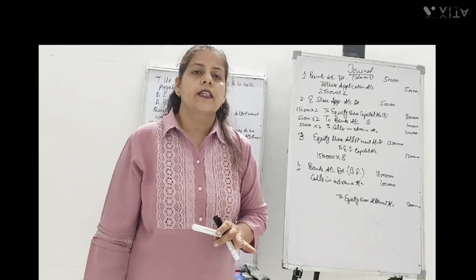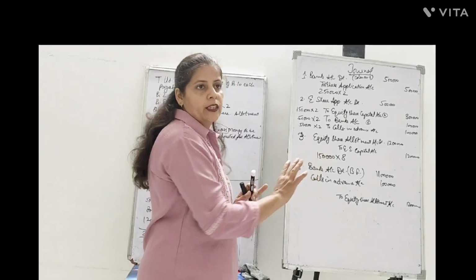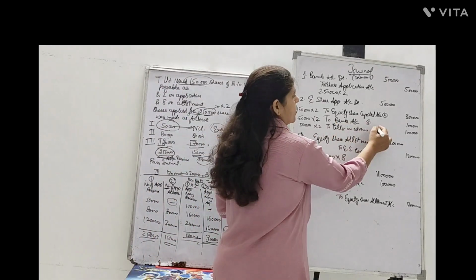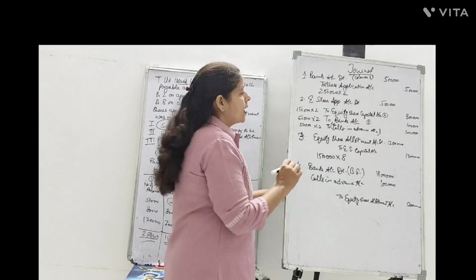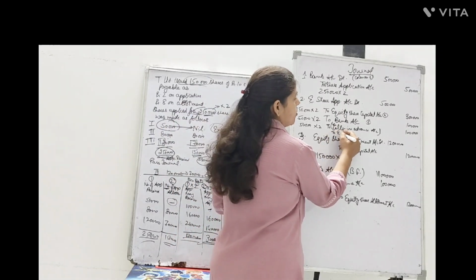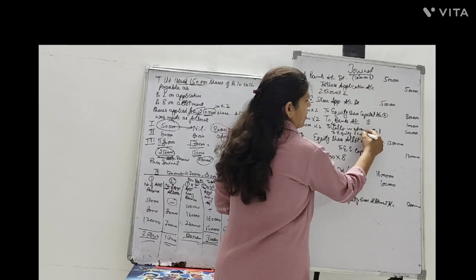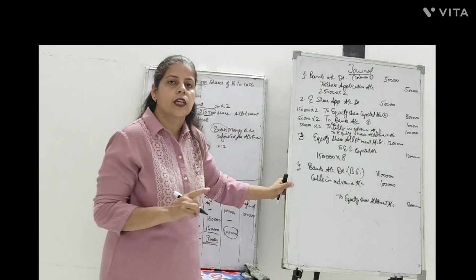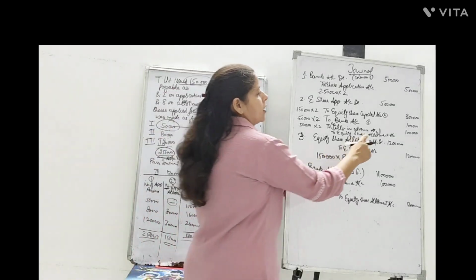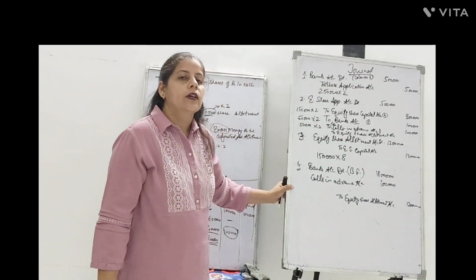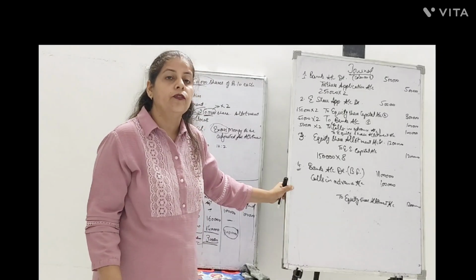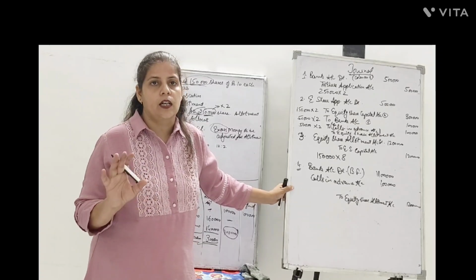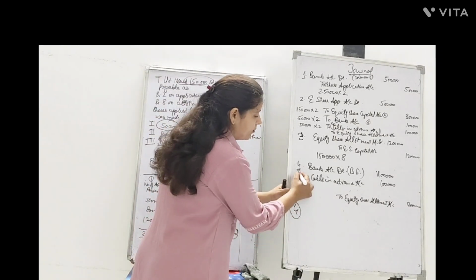But one thing more which I want to highlight over here, because I have finished with this, so I can tell you another way out: if you don't want to write it over here calls in advance, right? Then another word you can write is to equity share allotment account. So here rather than calls in advance, another word used is equity share allotment. So equity share allotment is debited with how much value? Credited with how much value? 1 lakh. If you are not writing calls in advance, you can also write equity share allotment. So this fourth entry will change then.